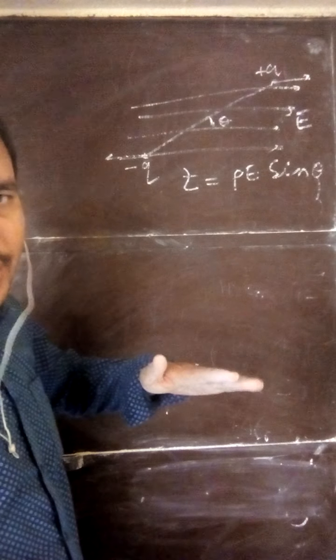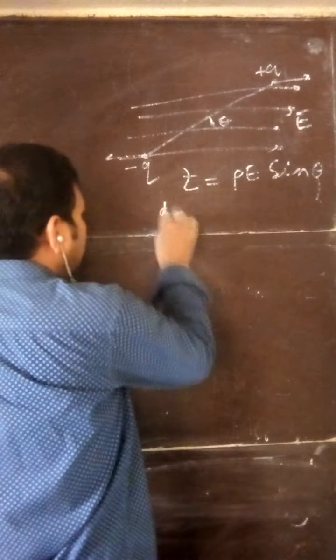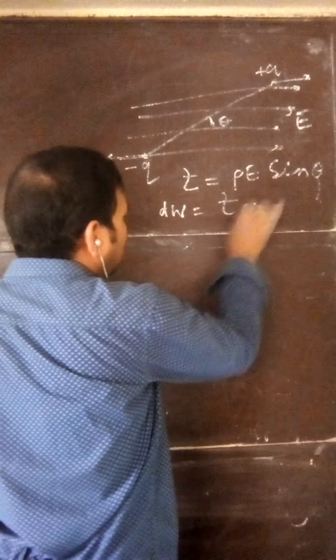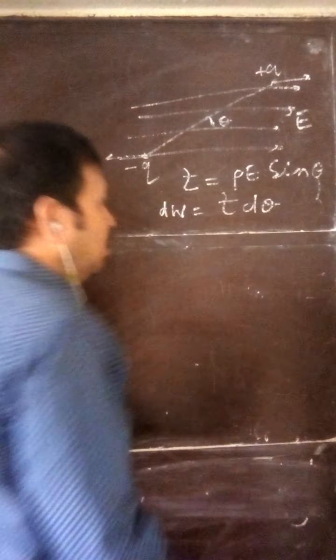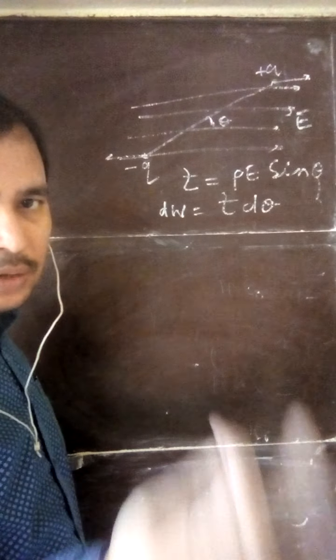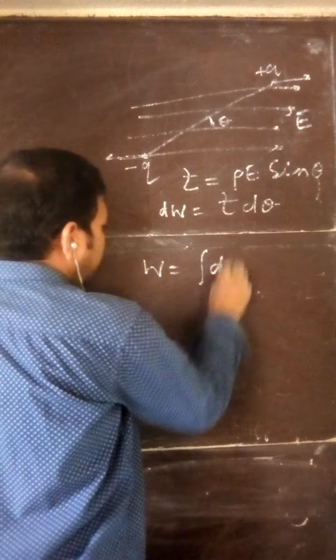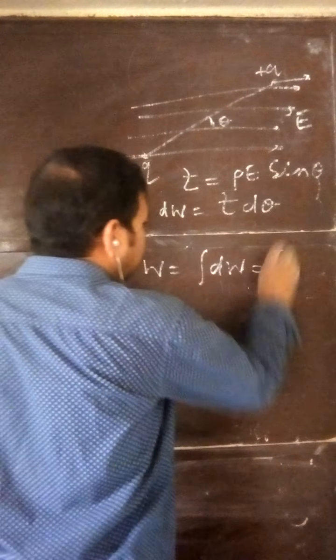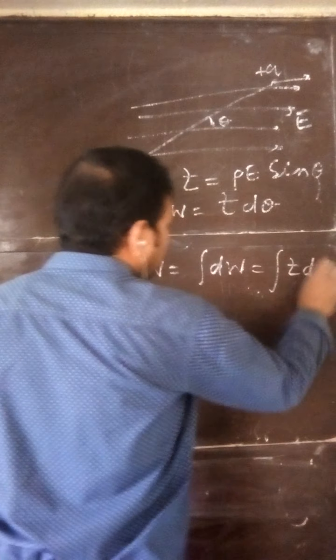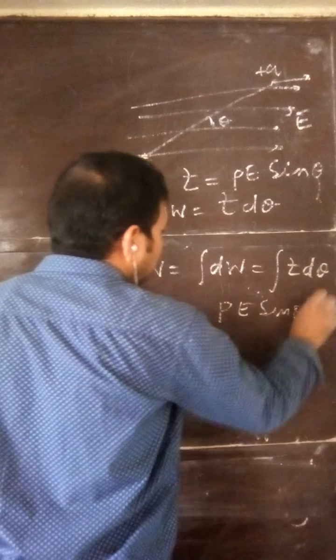Now suppose we displace it by a very small angle d theta. Then what is the work done? Small work done is tau d theta. If I am moving the dipole from theta 1 to theta 2, what is the total work done? Integration of small work done, that is tau d theta, and that is PE sin theta d theta.